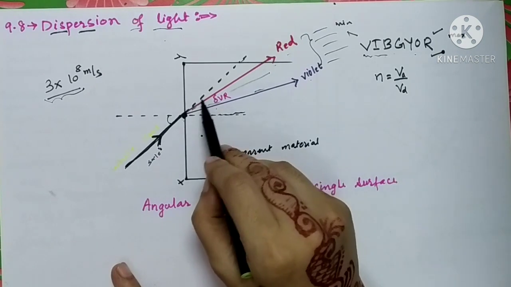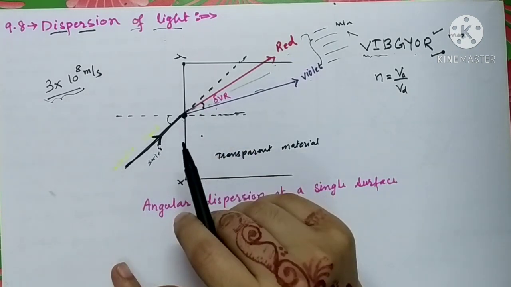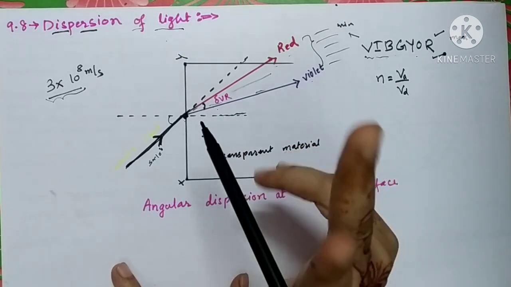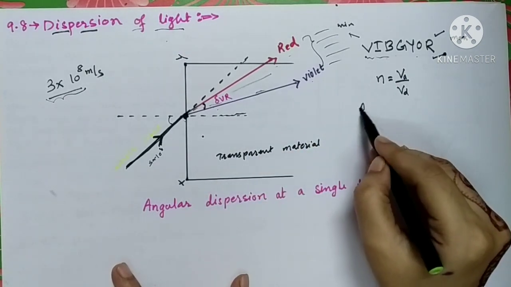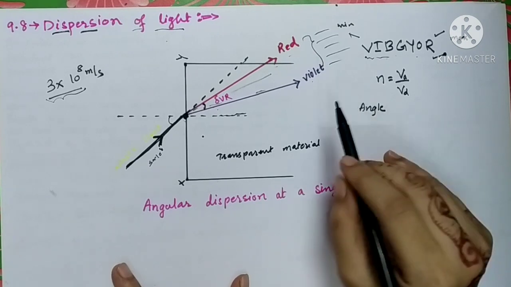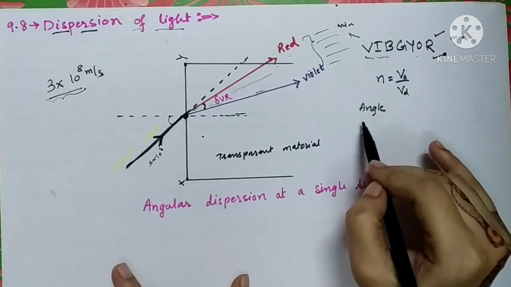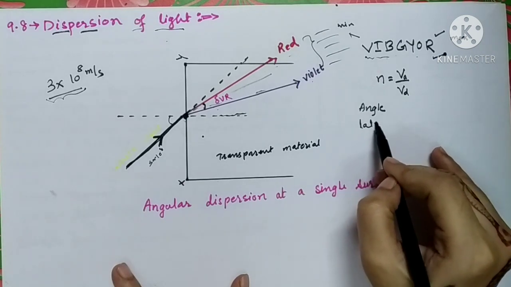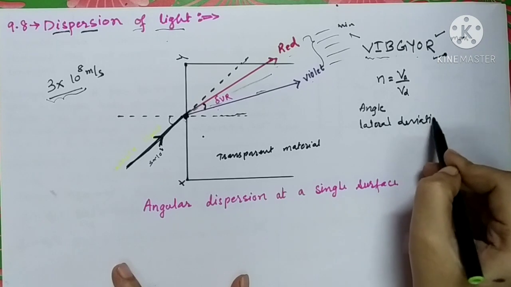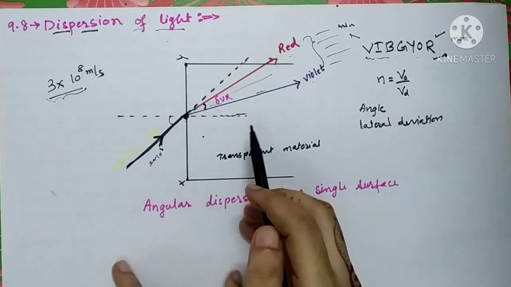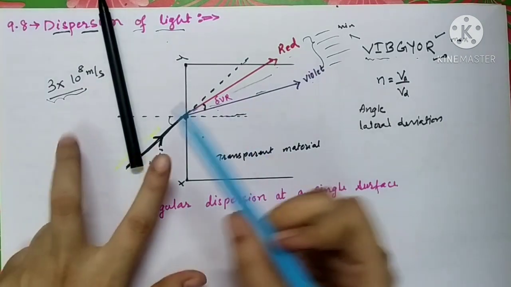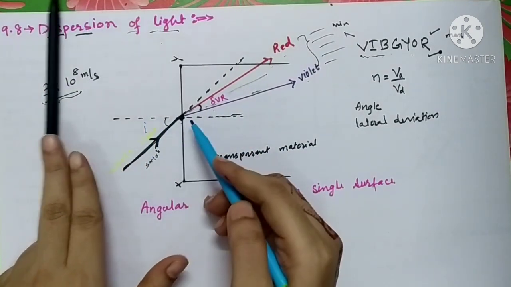So how much the light ray has been deviated from its original path is measured in 2 different ways. One is in the form of angle and the second one is in the form of a vertical distance, that is called lateral deviation. You can see that the angle of incidence over here is i.